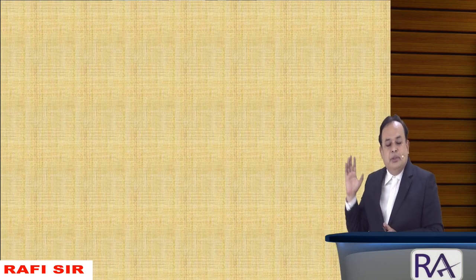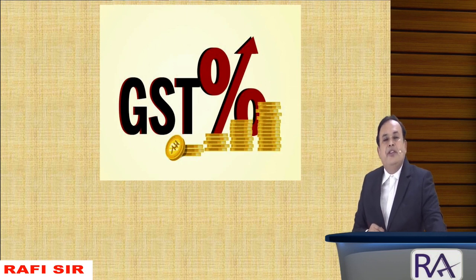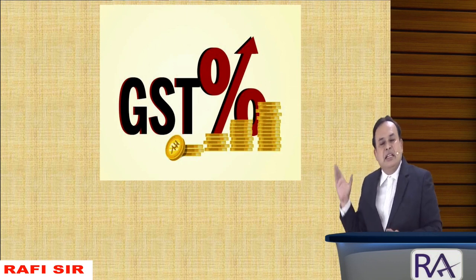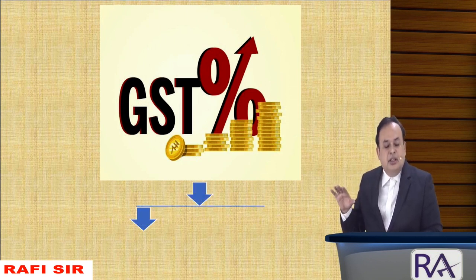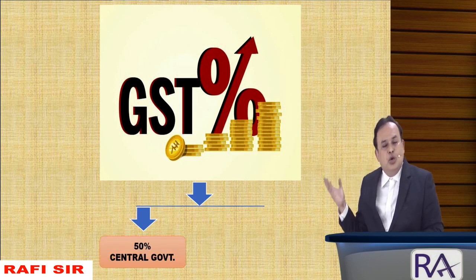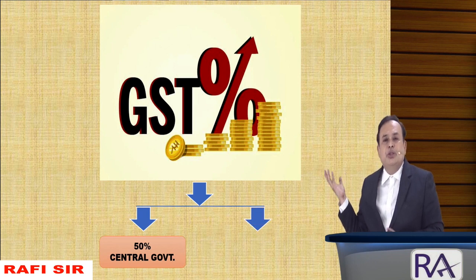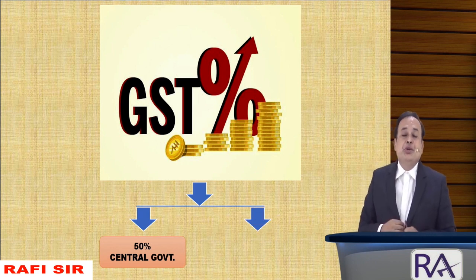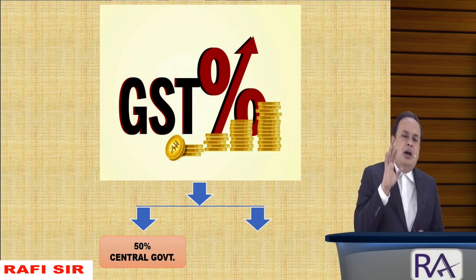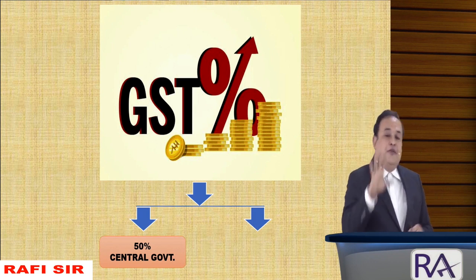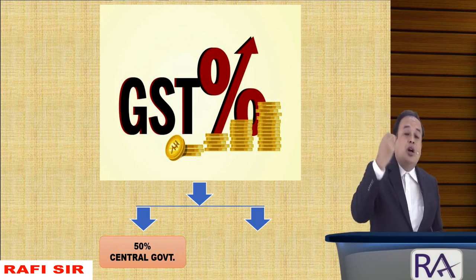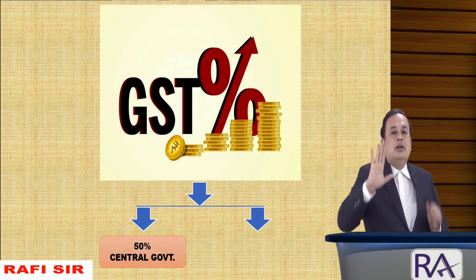Look on the screen. GST revenue sharing between the central and state: 50% goes to central GST revenue, 50% goes to states. States include union territories, no doubt, my dear. If you ask me, sir, what about customs duty?